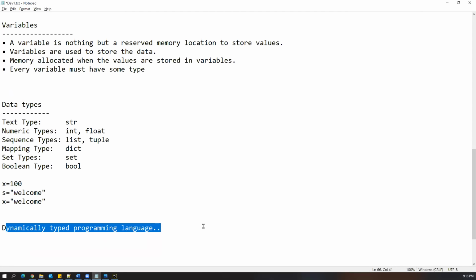But in Java, we don't have this flexibility. If you create a variable with one data type, that is fixed. We cannot change the data type of the variable. Clear, everyone, so far? So that's the most important point here. We don't need to specify the data type for the variables, and Python will automatically assign the data types based on the values we provided.